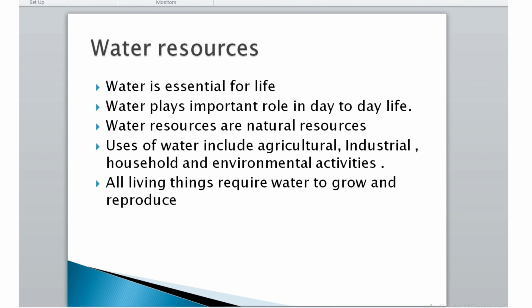Water resources are natural resources. Uses of water include agricultural, industrial, household and environmental activities. We cannot sustain industrial growth without water. All industries require water in one form or other. Water is used as a solvent, cooling agent and cleaning agent in industries. All living things require water to grow and reproduce.